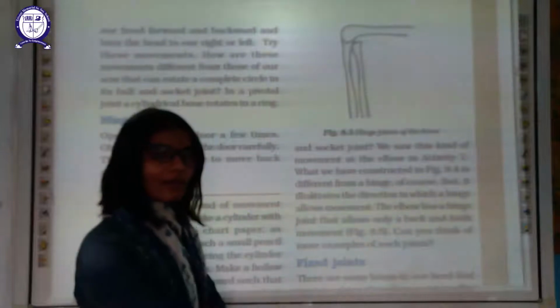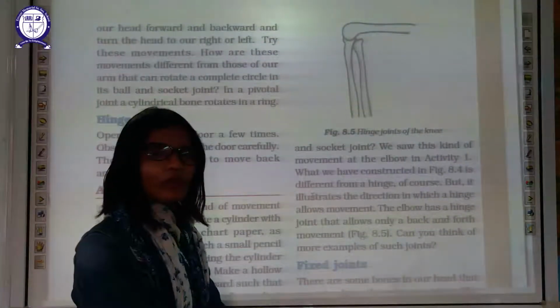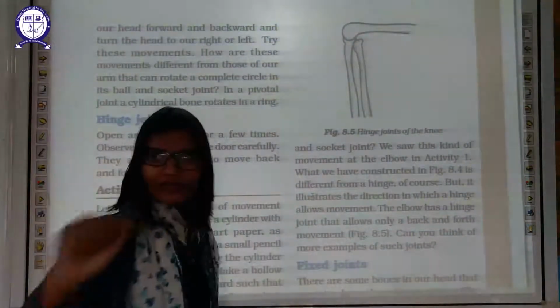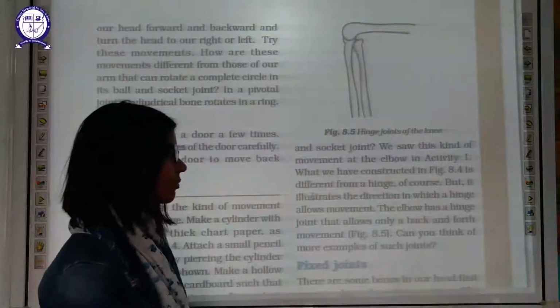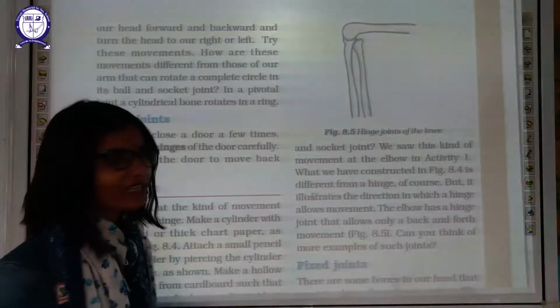You can see the elbow will move like this only. It will not move like your hand. Okay, free movement is not there. Only one direction movement is there. So such type of movement is your hinge movement.